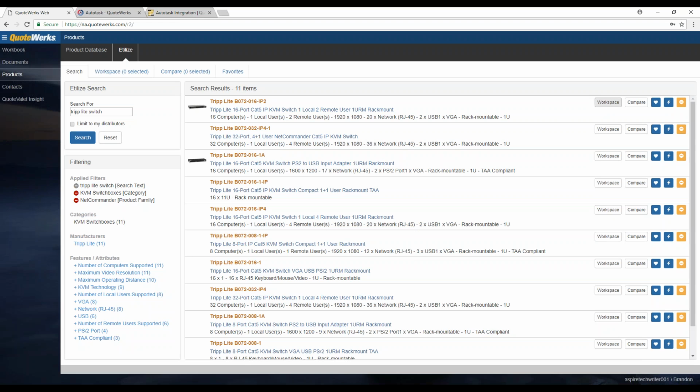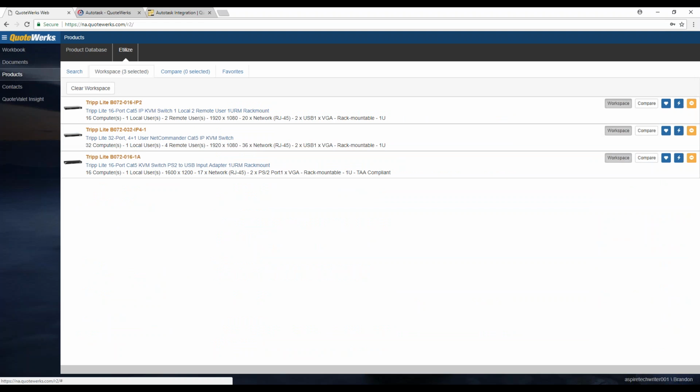So when you look at the items, you'll see there's actually a couple new icons or buttons that aren't available in QuoteWerks Desktop. So the first one is going to be Workspace. If I add, we'll just add these first 3 items here. You can see that once I've pressed them, they're highlighted in gray, and the Workspace items appear on this Workspace tab next to my Search tab.